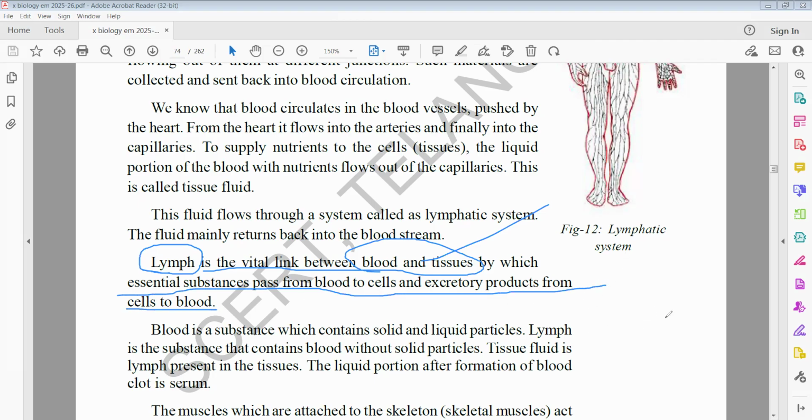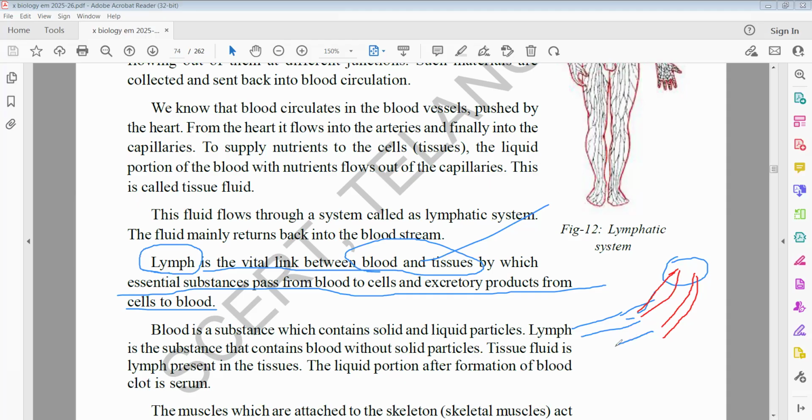So for example, I will draw here one of the blood vessels carrying OB. Now here cells are there, but this blood vessel is not completely pouring the blood into the cell. It is unable to pour. At that time, what happens here? The lymph vessel takes the duty to collect blood from the blood vessel and enter it into this cell. And in the same way, whatever deoxygenated blood is formed in the cell is collected by the lymph vessel and supplied to the blood vessel.